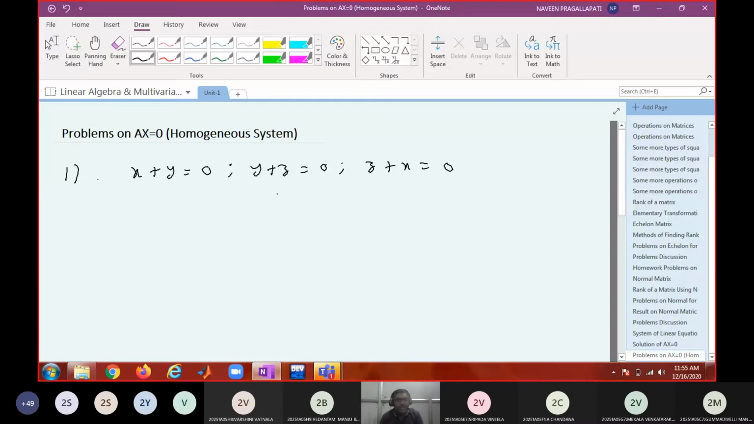To know how many solutions exist for this system, we want to know the rank of the coefficient matrix. If you want to know the rank of the coefficient matrix, first of all you have to rewrite this into matrix form. What is the matrix form of this? Can you tell me? 1 1 0, 0 1 1, 1 0 1.